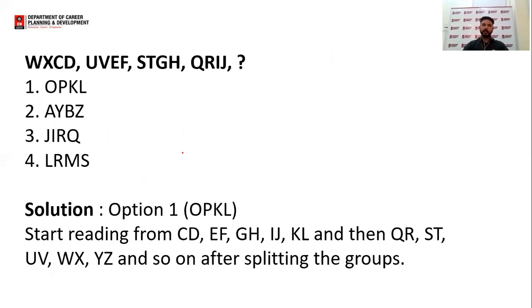Similarly, WXCD, UVEF, SPGH, QRIJ. If you check the last two alphabets of this series, CD, EF, GH, IJ, and KL should be there in the last two places. Only one option is there, that is option number 1, in which we are getting KL in the last two places. So that will be our required answer. I hope this thing is clear to all of you.